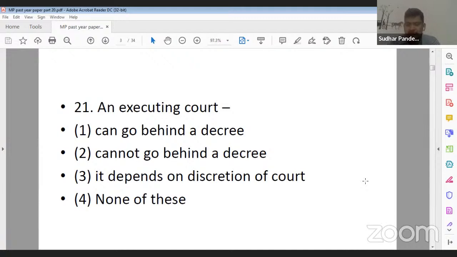So what should be the correct answer? This particular question is from Order 21 of CPC. So an executing court: option 1, can go behind a decree. Option 2, cannot go behind a decree. Option 3, it depends on the discretion of the court, and 4, none of these. What should be the correct answer? Its correct answer will be that an executing court cannot go behind the decree. So 2 is the correct answer, Vinny ji.